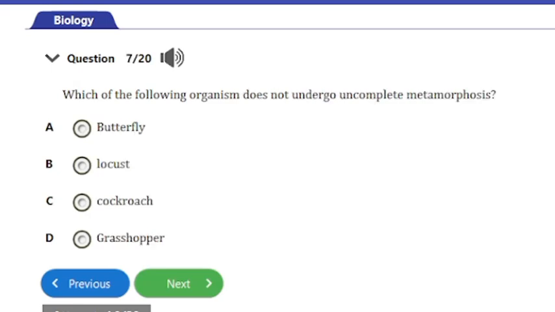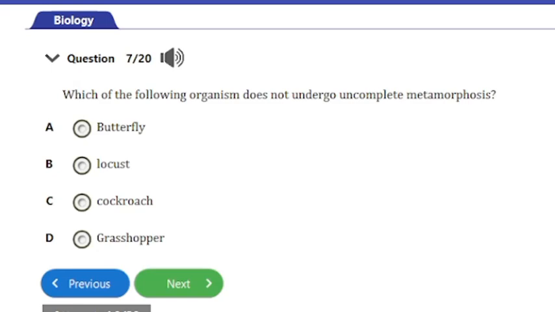Let's consider the next question, question number 7. It says, which of the following organism does not undergo incomplete metamorphosis? In order for you to understand this question well, we can rephrase this to be, which of the following organisms undergoes complete metamorphosis?